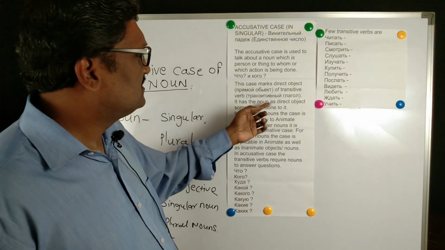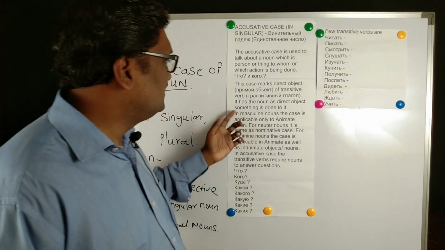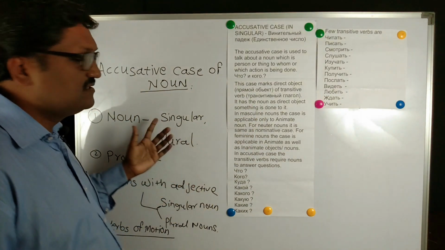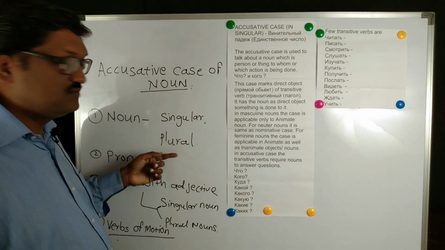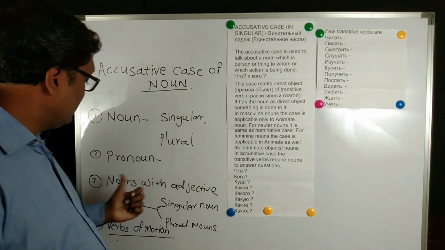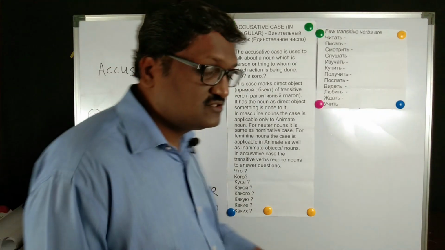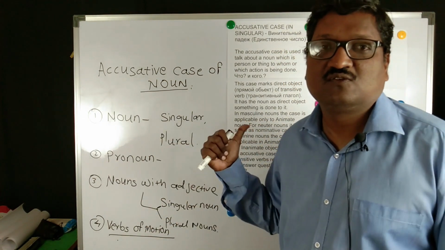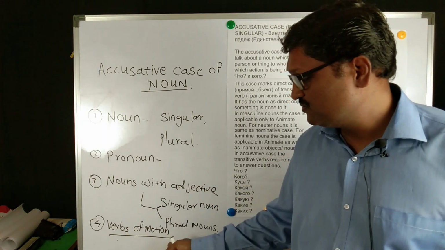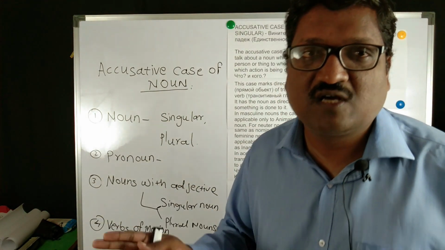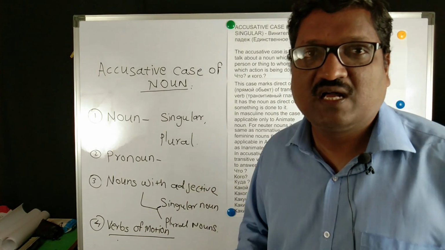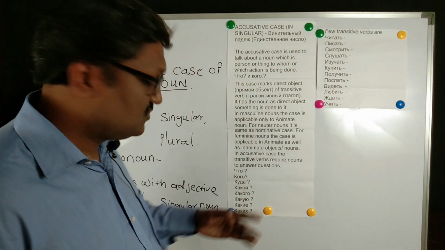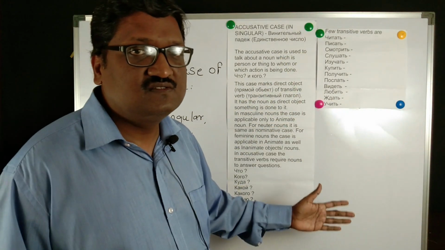In this way, when a noun is a direct object and something is done to it, the accusative case comes into the picture. There are various aspects depending on the noun: when the noun is singular, plural, or a pronoun, and nouns with adjectives, singular or plural, the case will also vary. The accusative case is also used with verbs of motion. When we talk about the place where we are going, that noun also comes in the accusative case, like shkola, auditoria, lektsia. So in verbs of motion also the accusative case is used.